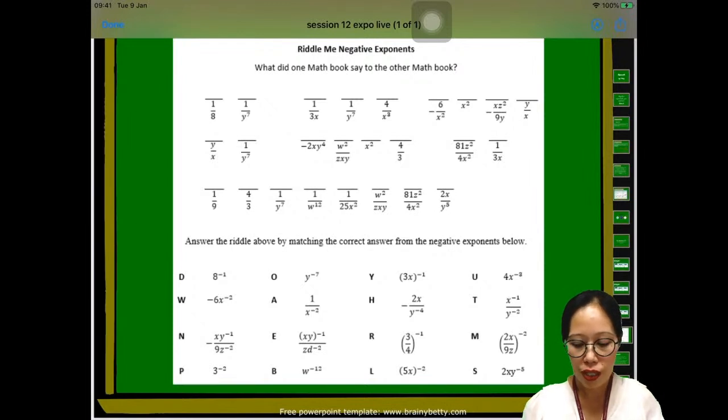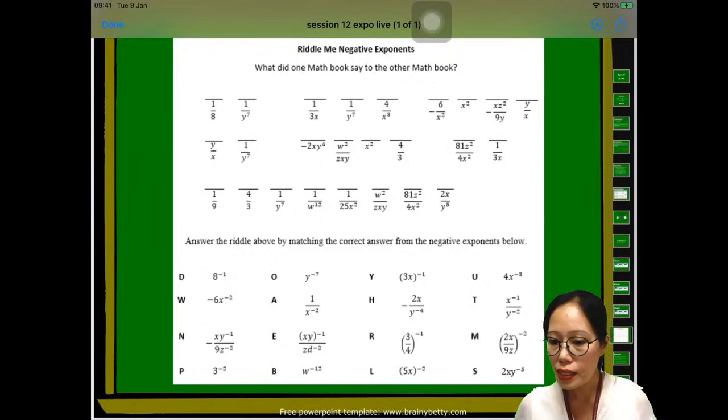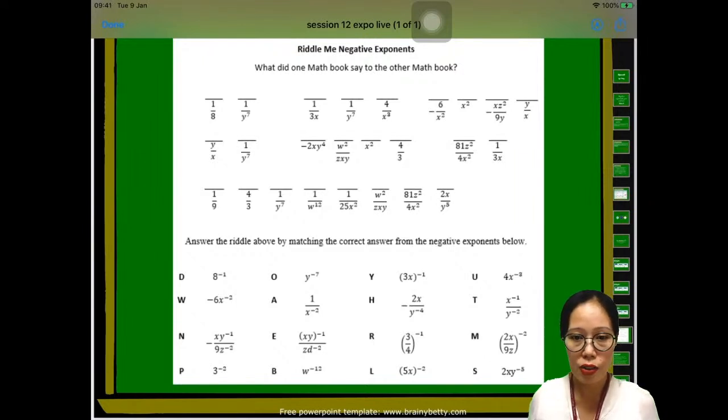Okay, so this riddle me activity has a deadline. What is the deadline? Today is, okay, today's 20, right? So before 27, you need to pass this on my table, or you can also send it to my email. You know my email, right? I wrote it also in our Moodle class. So it's either email, or you can submit it personally on my table located at St. Peter, 3rd floor. Okay. All right, I hope you take a picture of this one.